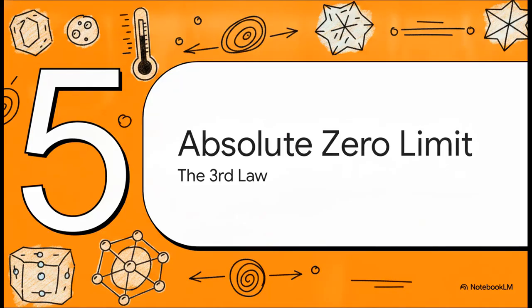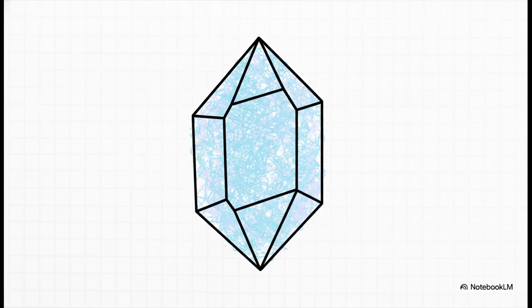And finally, Section 5, the absolute zero limit, also known as the third law. We've talked energy, we've talked disorder, but what happens if we take temperature all the way down to its absolute minimum? Well, the third law states that if you have a perfectly crystalline solid at absolute zero, its entropy is exactly zero. At absolute zero, there is absolutely zero thermal motion. None. If the crystal is perfect, there is literally only one specific way for the molecules to be arranged. It is the absolute most ordered state a substance can possibly exist in.